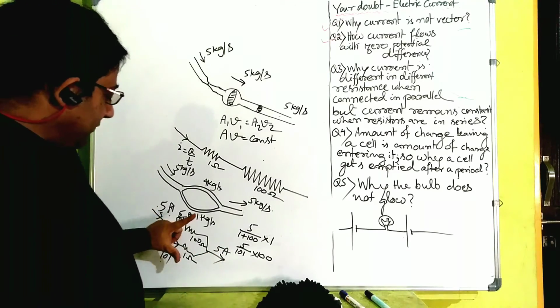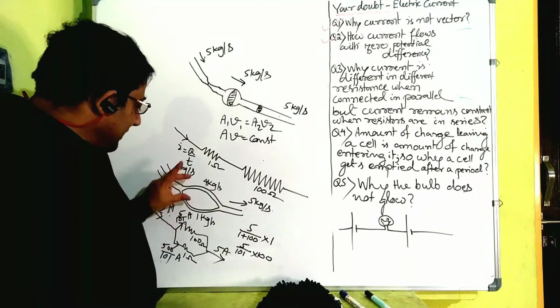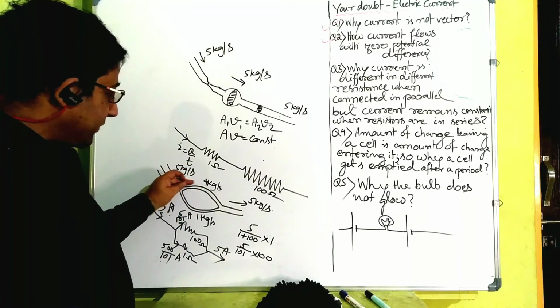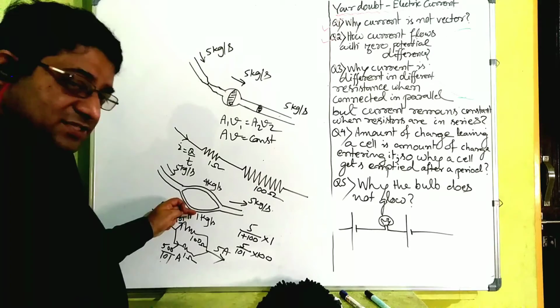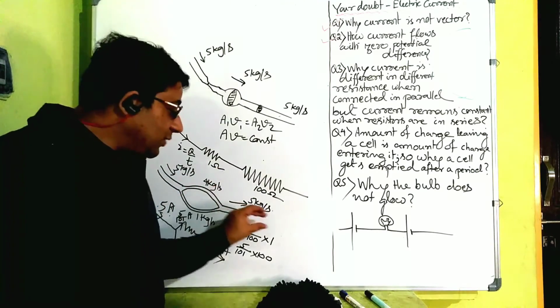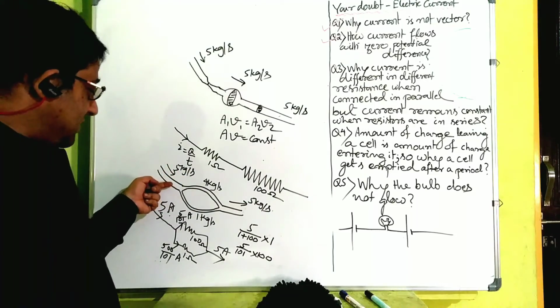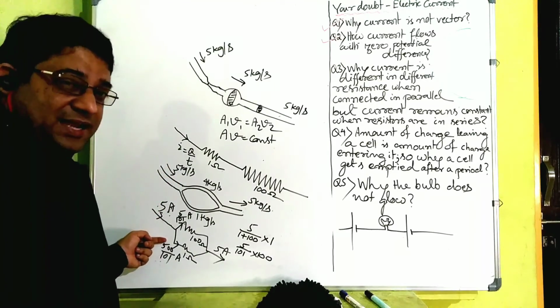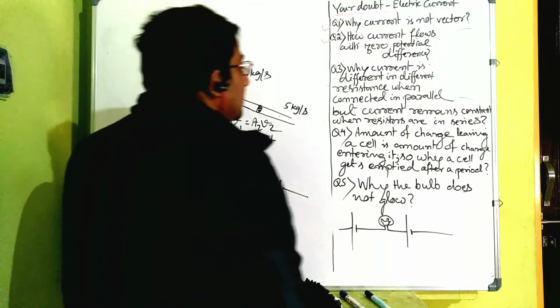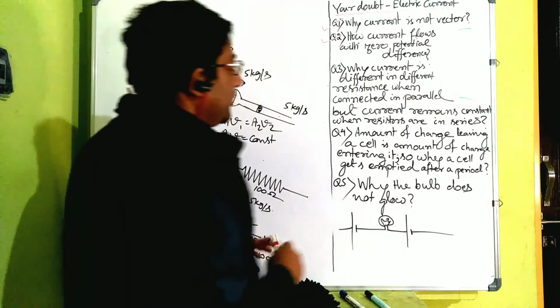The same current only will flow, but when those are connected in parallel, it divides, just like water. 5 kg per second was flowing, it became 4 kg per second in this tube, and where resistance is more, it became 1 kg per second, so that together the total is maintained the same. So this is analogous to this kind of distribution of current, right? So the third question is very clear to you now, I hope.